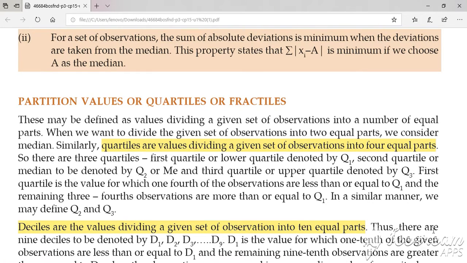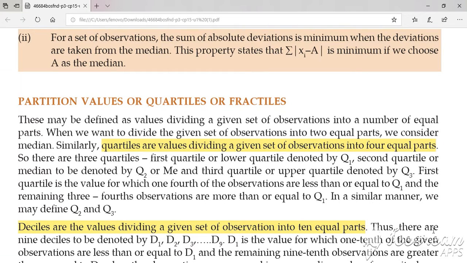Now the next type is quartiles. Quartiles means 4. So I want my data partitioned into 4 equal parts. For partitioning into 4 equal parts, I want at least 3 partitions. Yes or no? So quartiles give me our data in 4 equal parts, right? So this is all about quartiles.